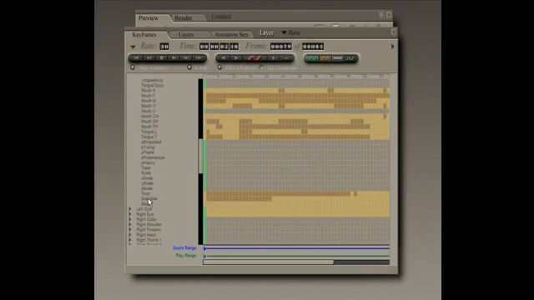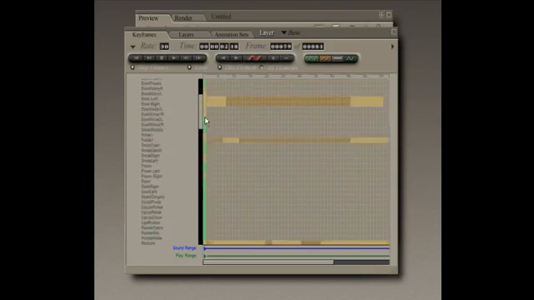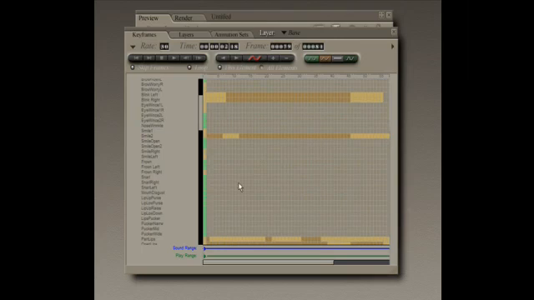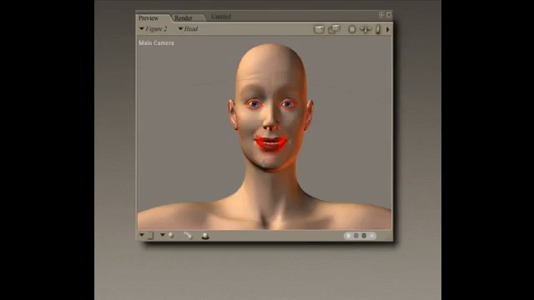I mean, we have the twist and the bend parameters affected, but if you wanted to change any of the other parameters, you can do that without ruining the Mimic. And another way to say that is that Mimic does not overwrite any of the other parameters that you have set for your character. So it's a very efficient way to add speech.